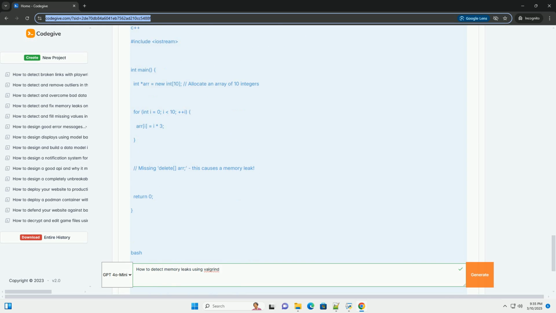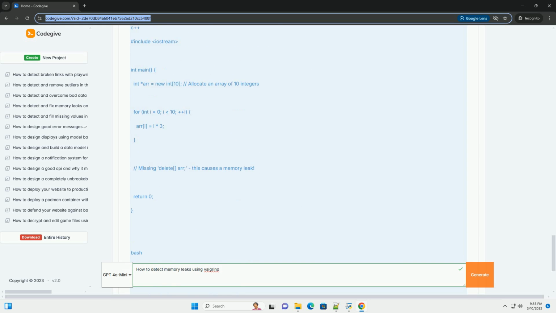*--gen-suppressions=all*. If you encounter errors that you know are not related to your code, for example in a third-party library, you can use this option to generate a suppression file. The suppression file tells Valgrind to ignore these errors in future runs. Use suppressions judiciously, only suppress errors you truly understand and are confident are not caused by your code. After running with this option, Valgrind will print suppression rules in the output. Save these rules to a file, for example suppressions.txt, and then use the --suppressions=suppressions.txt option when running Valgrind.